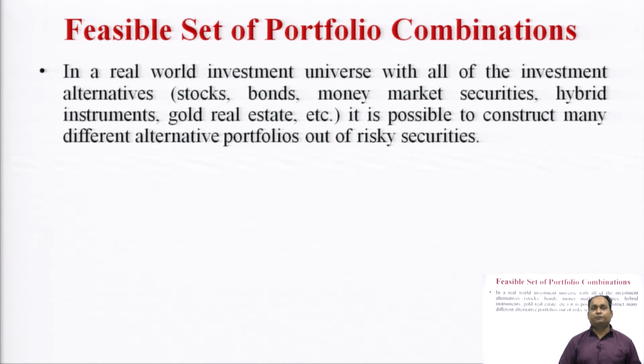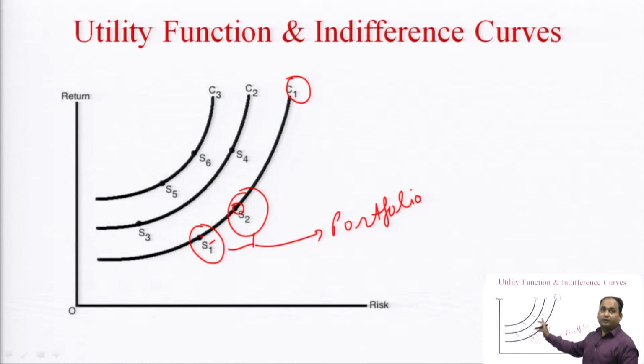Under the feasible set of portfolio combinations, in a real world investment universe with all of the investment alternatives like stocks, bonds, money market instruments, securities, hybrid instruments, gold investment, real estate, etc., it is possible to construct many different alternative portfolios out of risky securities. And these feasible sets of portfolio combinations are made with the help of the utility function, which we have discussed in our graph.